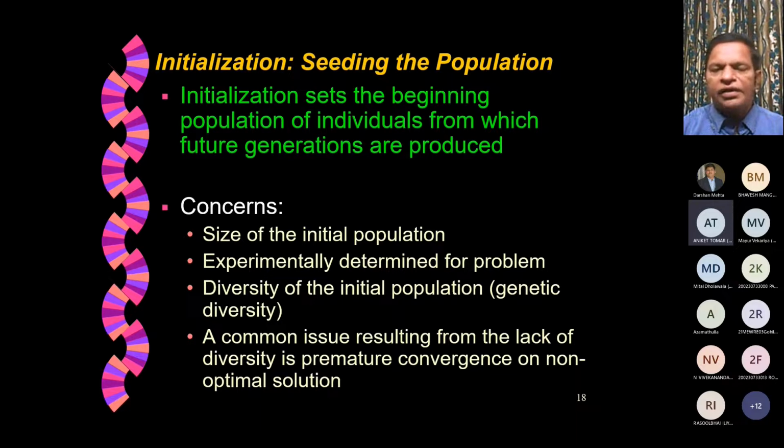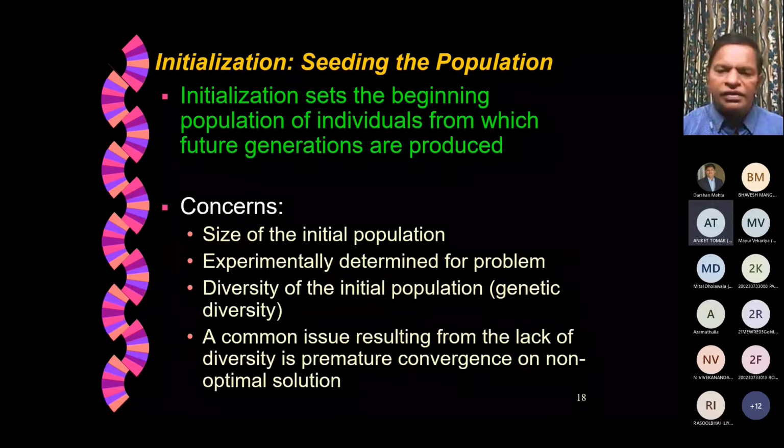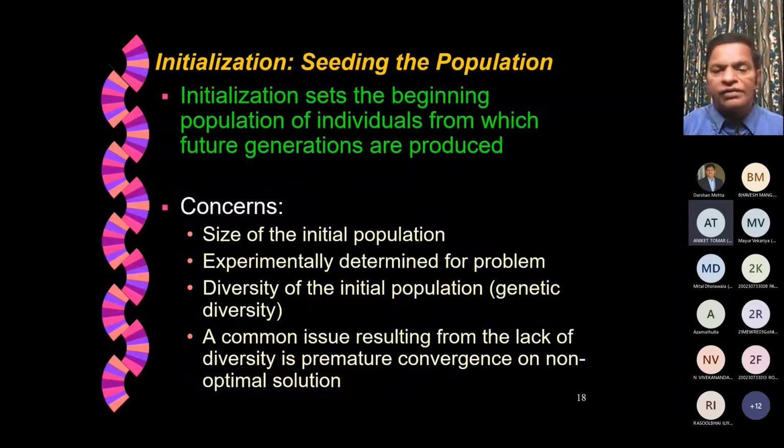So you may reach the local optima, but from there you may not be able to go to the global optima, and that may happen because of lack of genetic diversity of the initial population. Or it may finally reach the global optimum, but it may take more generations than otherwise required because of lack of diversity. So we try to ensure diversity, and there are many ways to do that. I'll explain one or two.